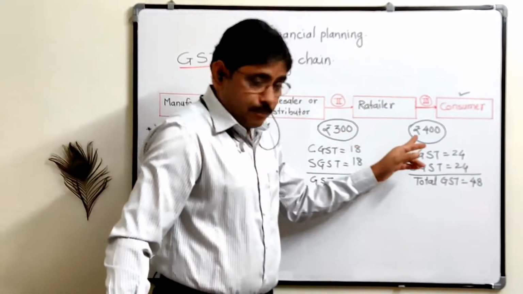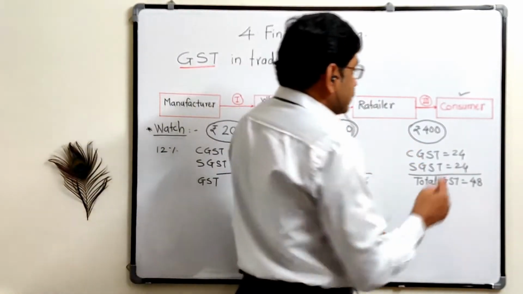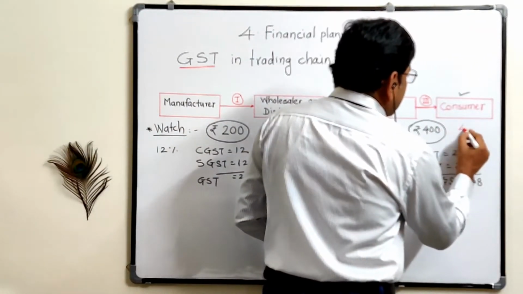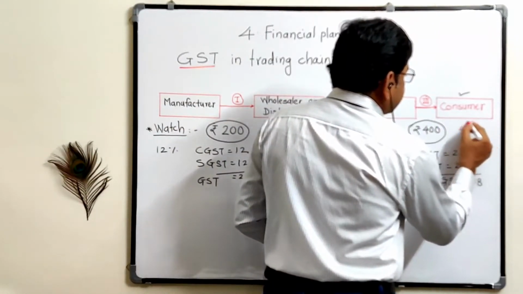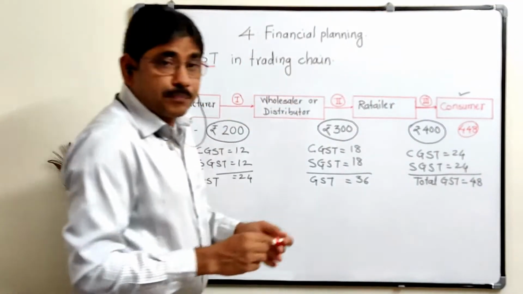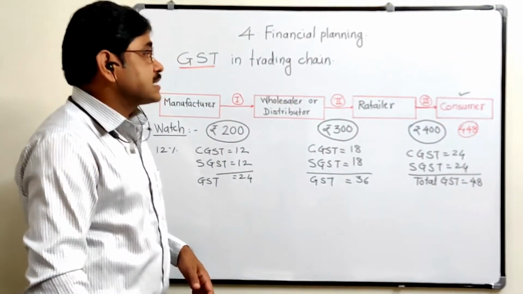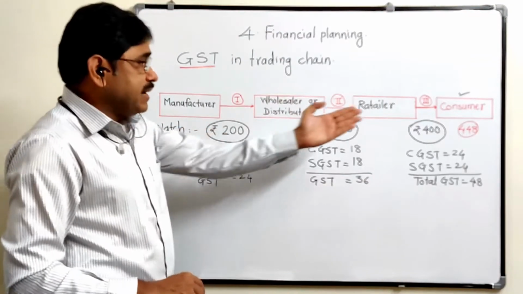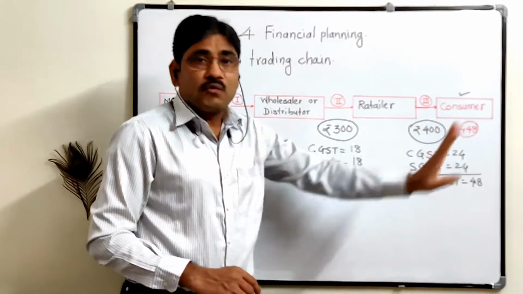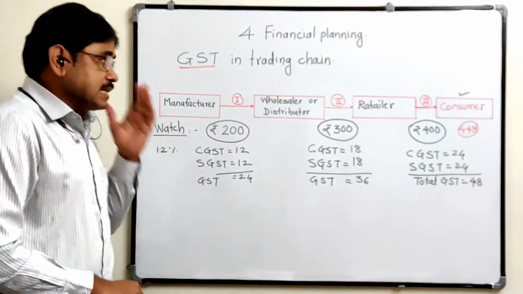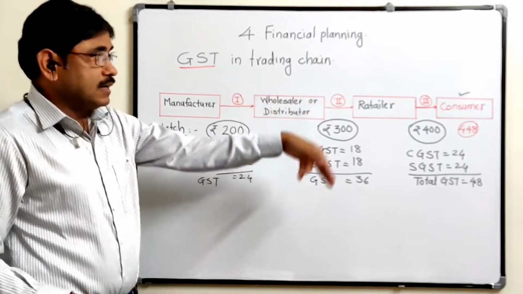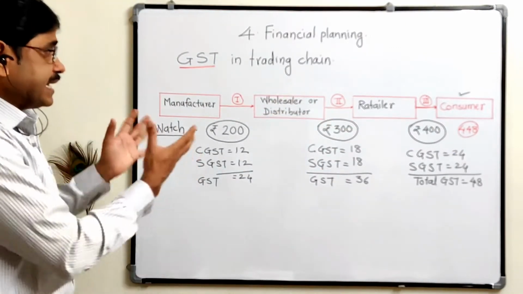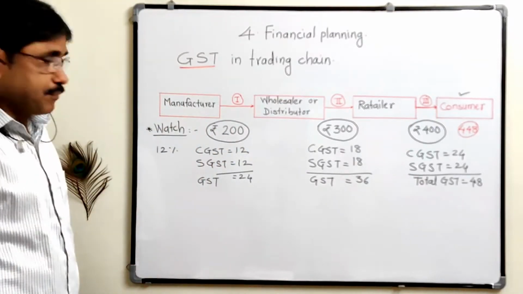So the cost of the product for the consumer becomes 448, because that 48 rupees GST is paid by the consumer. So that product of 200 becomes a product of 448 because of the taxes and the profits of the wholesaler, retailer, etc. Means mediators. These are called mediators.